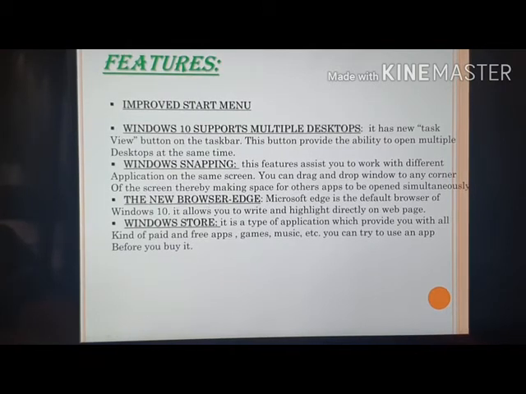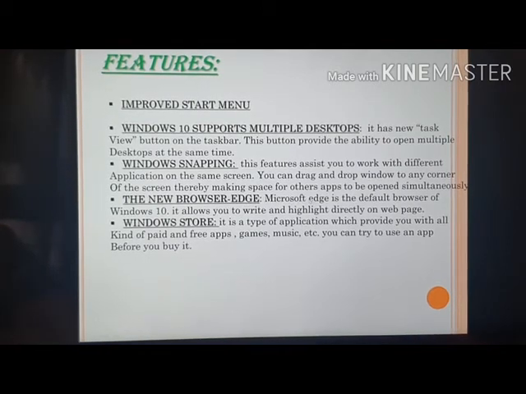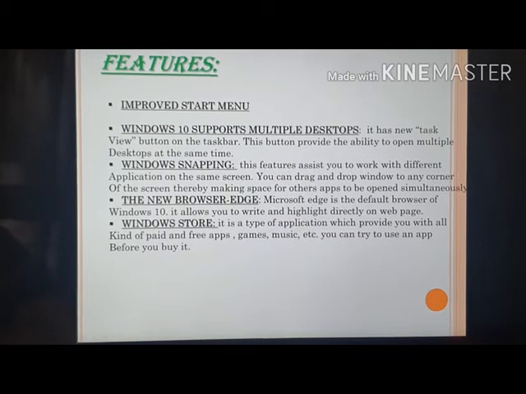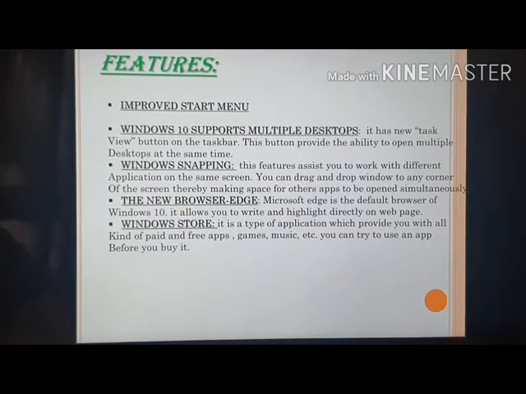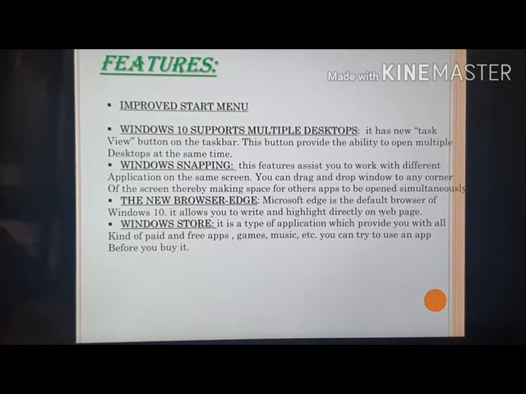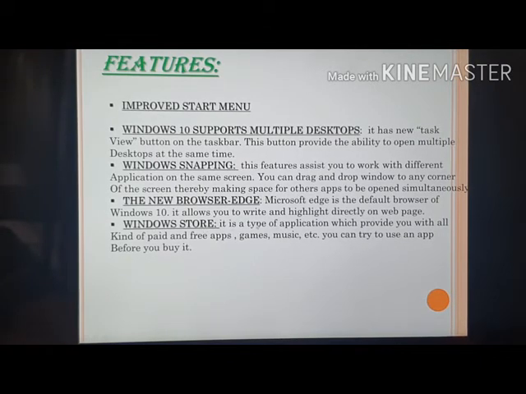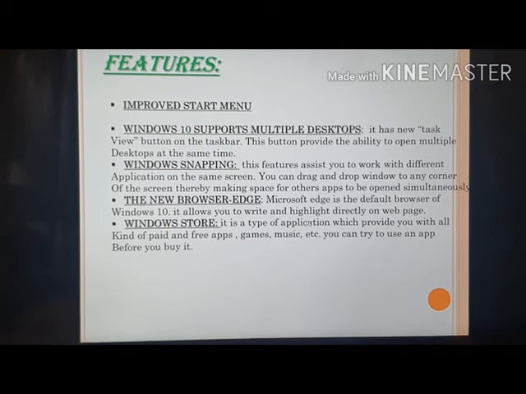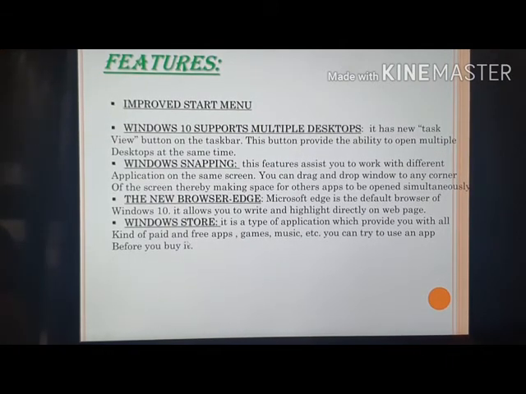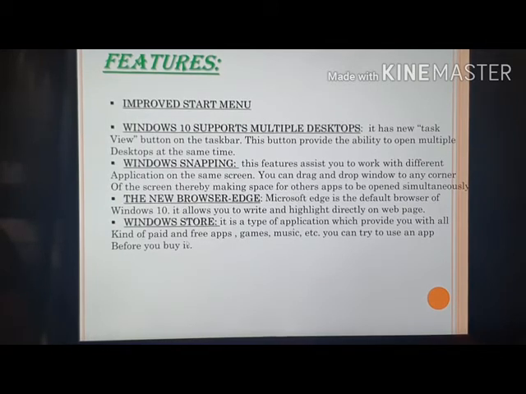Next is the new browser, Edge. Microsoft Edge is the default browser of Windows 10. It allows you to write and highlight directly on a web page. Next is Windows Store. It is like App Store. It is an application which provides you with all kinds of paid and free apps, games, music. You can try an app before you buy it.